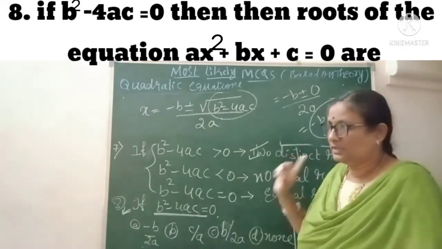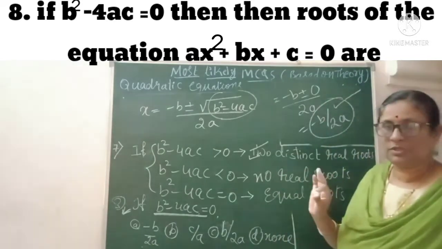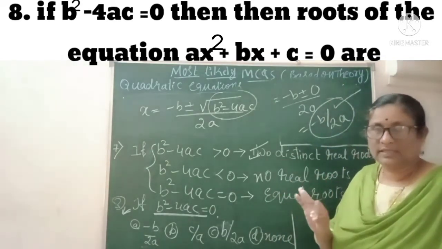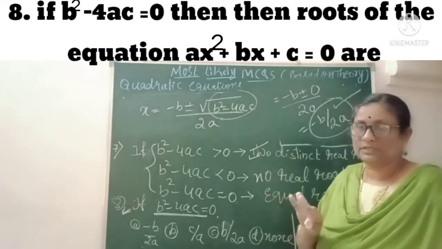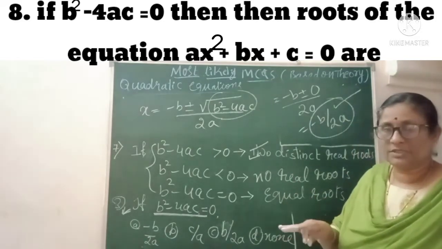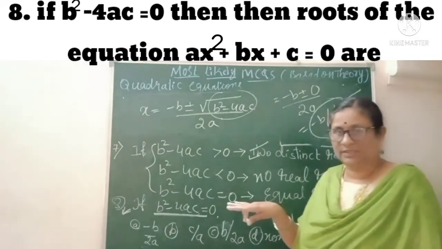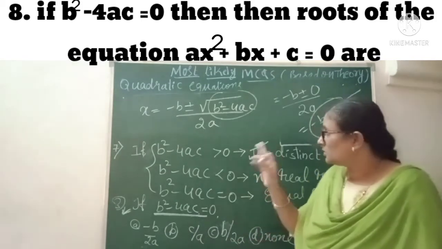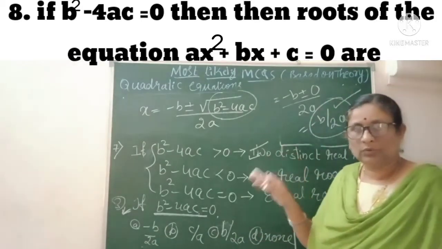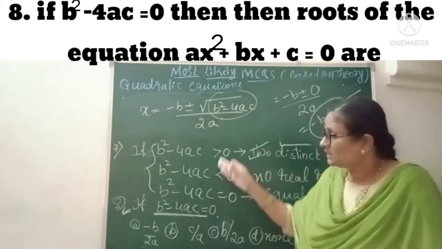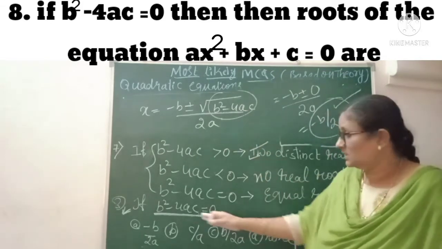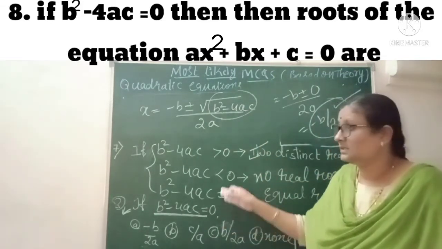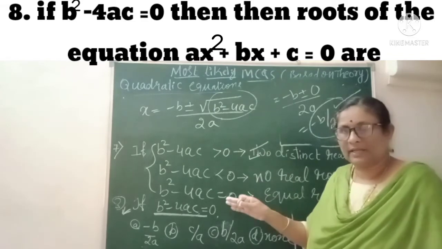See here? You are going to get a 40 marks question paper of objectives. I can say round about 30 questions are very simple. You may get 10 questions that are harder. To score A plus is not so easy. You can score A, but to score A plus, you have to go through the theoretical concept. See here, I have discussed 3 questions based on b square minus 4ac only, that is the discriminant only. So understand the concept well.